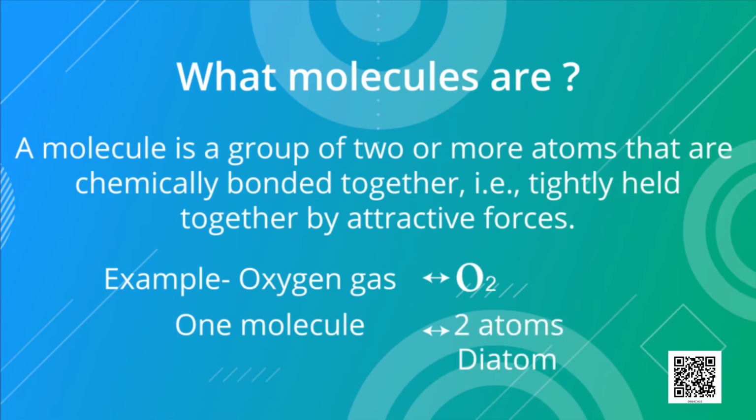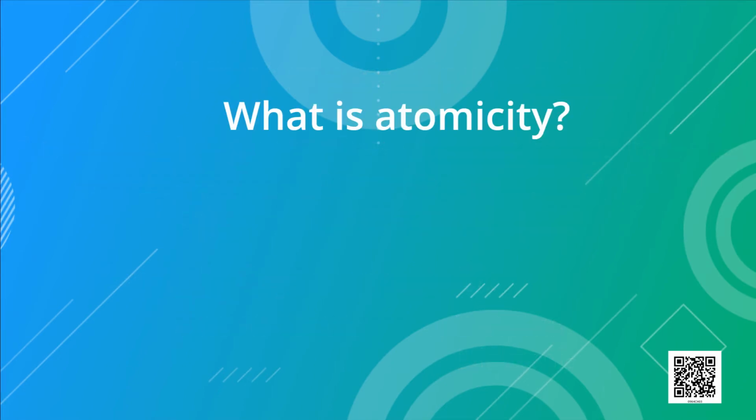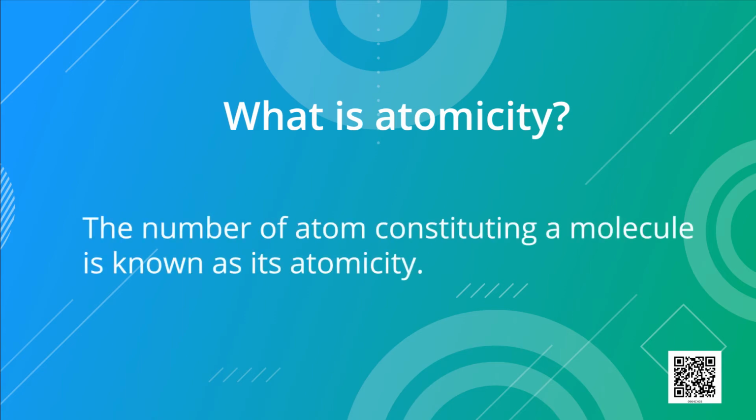It is a diatomic molecule. Let us define atomicity now. What is atomicity? We have just given the example of oxygen, that is O2, and it was told to you that it is diatomic. The number of atoms constituting a molecule is known as its atomicity.